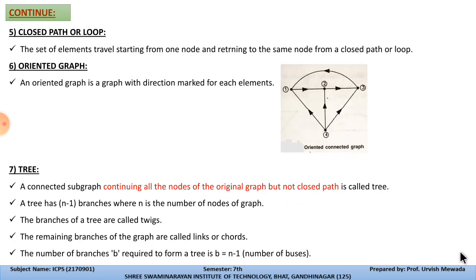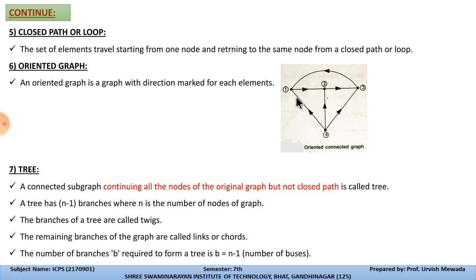Now the fifth definition is the closed path or loop. Basically, a closed path or loop is a set of elements we travel along, starting from one node and returning to the same node, forming a closed path.